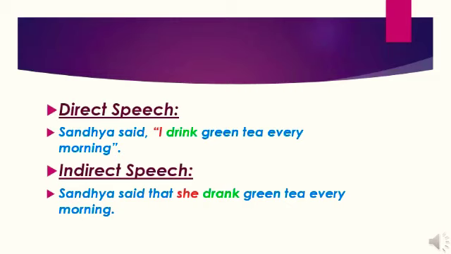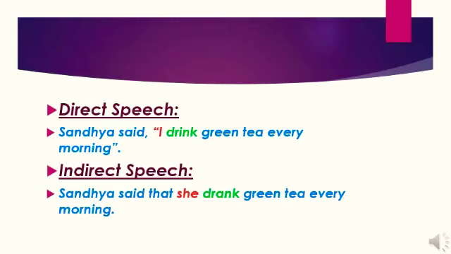Change the pronoun. Drink, which is in the simple present tense, becomes drank, simple past tense. This is step number 2. That is back shift of the tense. There are no time or place expressions here, so we don't need step 3.